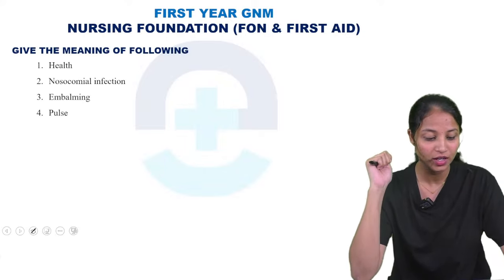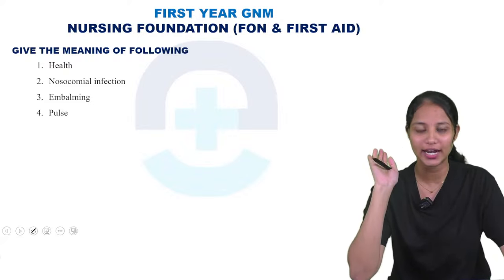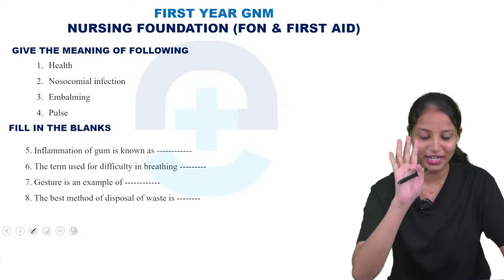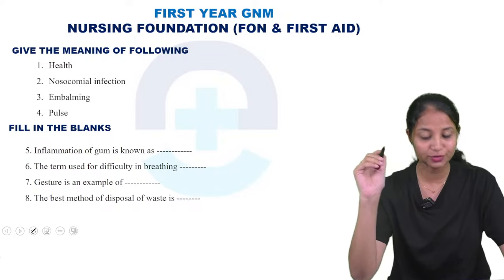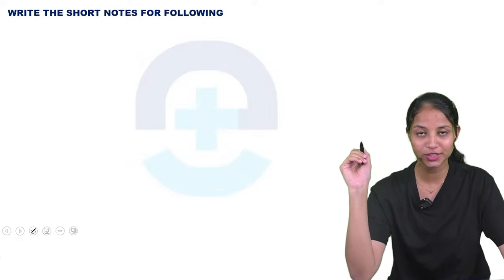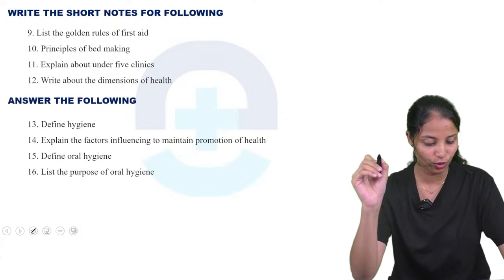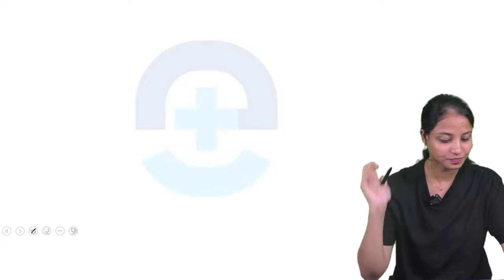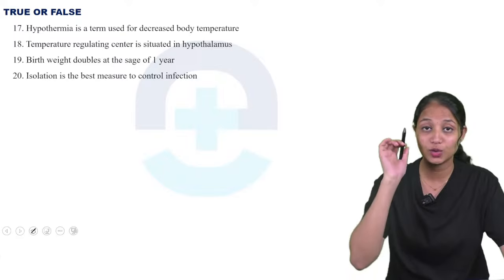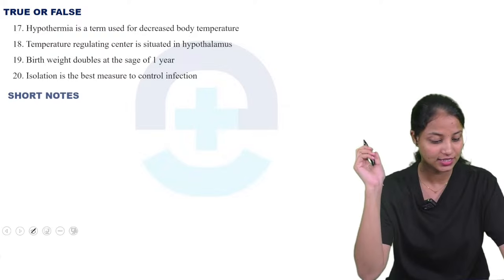First, give the meaning of the following. It contains 4 words, in which we want to write the meaning. The next one is filling the blanks. It also contains four questions. In that, we want to answer the following. The next one, write the short notes for the following. It also contains 4. The next one is answer the following. It also contains 4. The next one is true or false. It also contains 4. But if the answer is false, you want to correct it and write the answer.